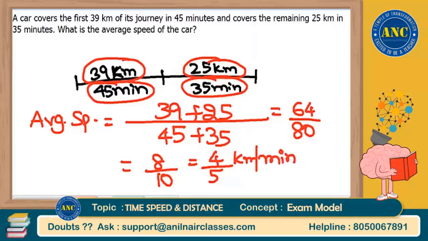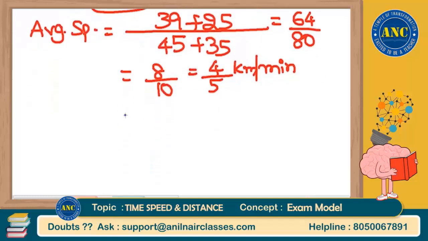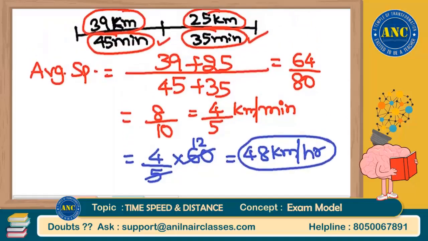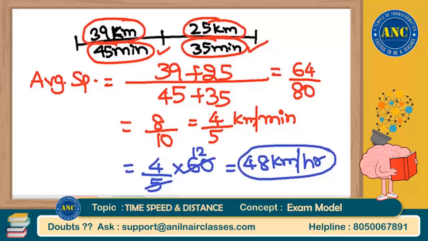Sir, why is it per minute? Because you have taken 45 and 35 in terms of minutes. You did not convert it to hours yet. Convert back finally into hours. So 4 by 5: if I want to convert into hours, multiply by 60. So it is 5 into 12, 4 into 12 is 48 kilometers per hour. Average speed of the entire journey is nothing but 48 kilometers per hour.